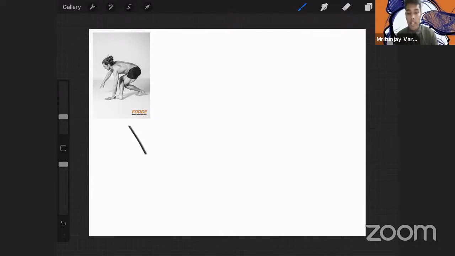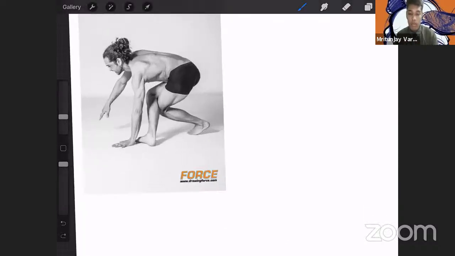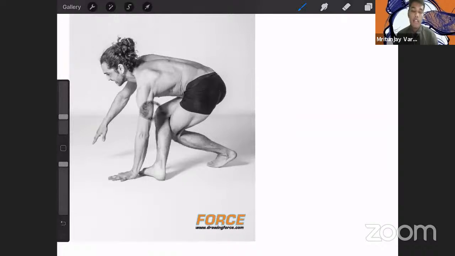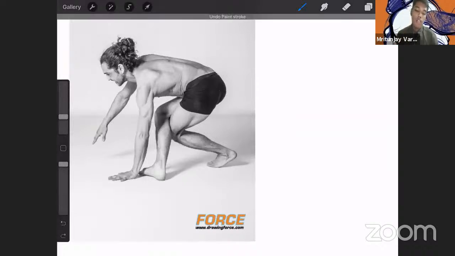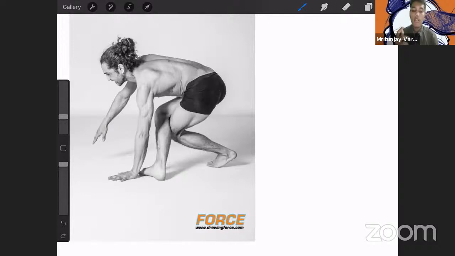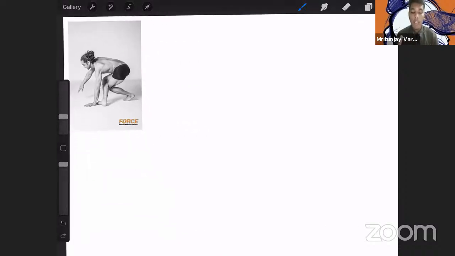Look at this gap right there; it's just enough to tell apart where the hand is going and where the leg is going. So we try to make them a little bit bigger. A little more distance between both of them would make a clearer silhouette. Something like that, so we'll try it out.